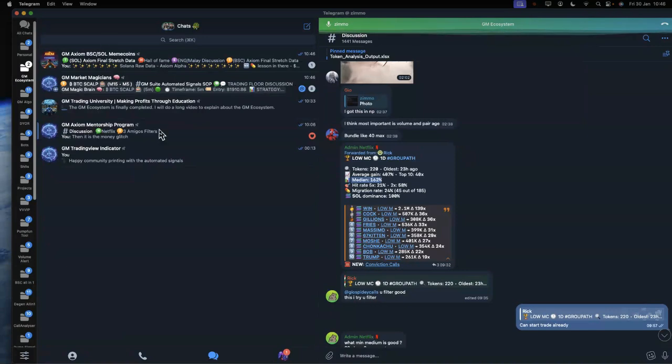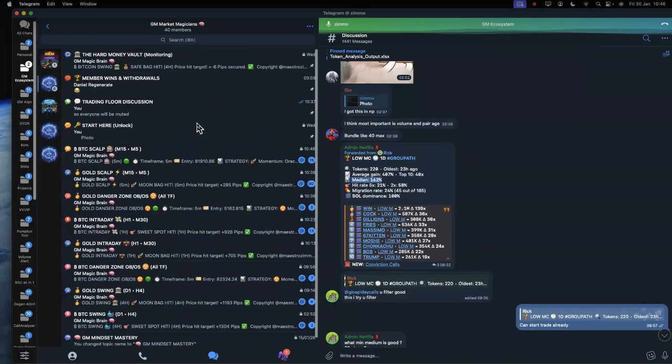Now we are going to talk about gold and BTC. All of these things over here are already done. All the signals are also done. This is where you will see how you are going to enter from here. This one makes use of the XM referral. When you enter via the XM referral, you will then go in. Again, all the information that you need is inside the announcement. The GM Trading University is where the announcement is. You just need to click over there and DM me at Mistro Zemo. You just find me, then you will see.